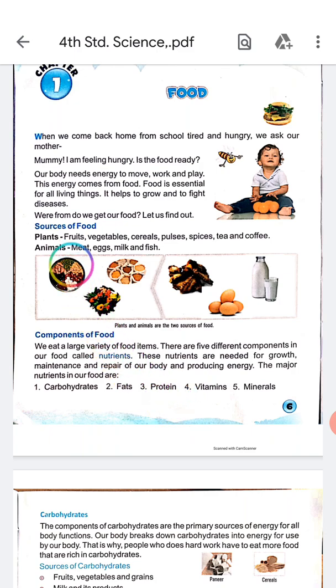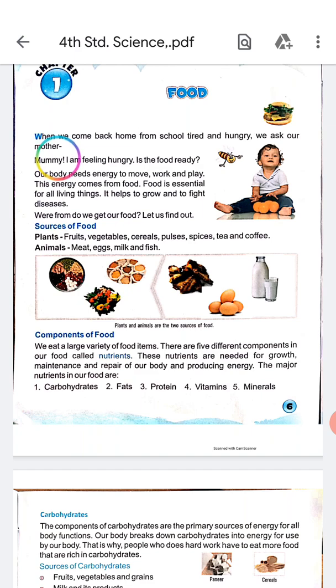When we come back home from school, tired and hungry, what do we do?